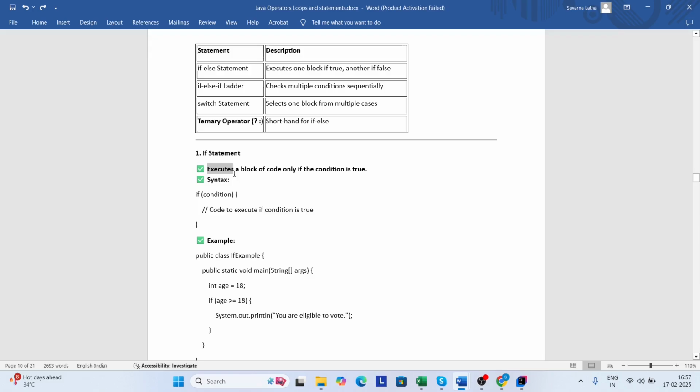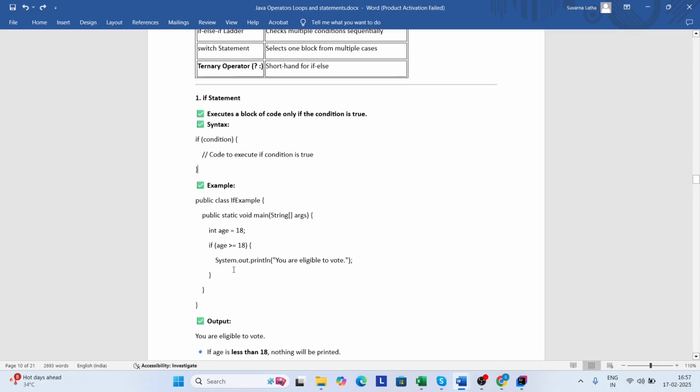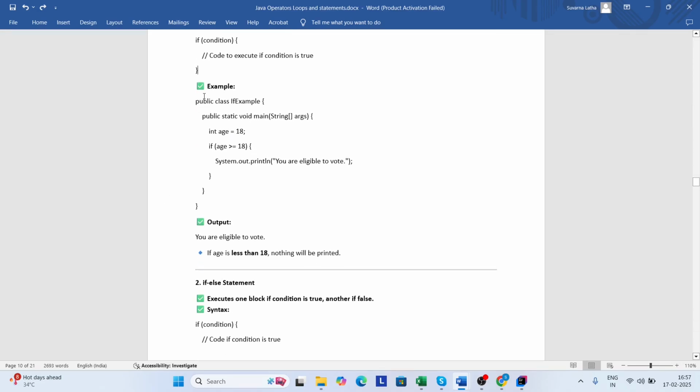If statement: it executes a block of code only if the condition is true. This is the syntax of the if statement. And next, this is the example of the if statement. Here you can see, if the condition is true, then only the statement will be executed. If the condition is false, it will skip.